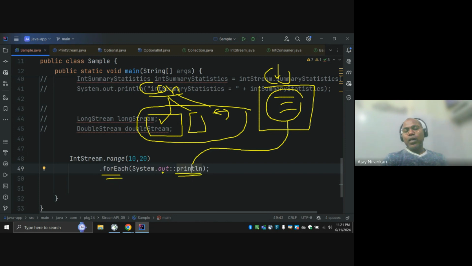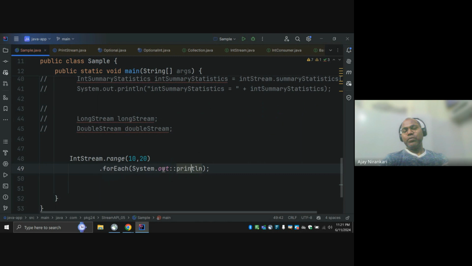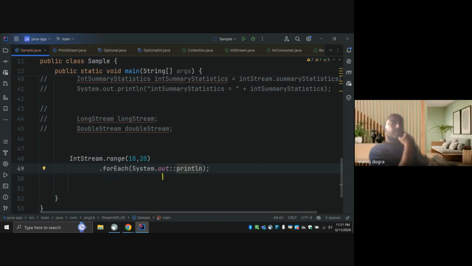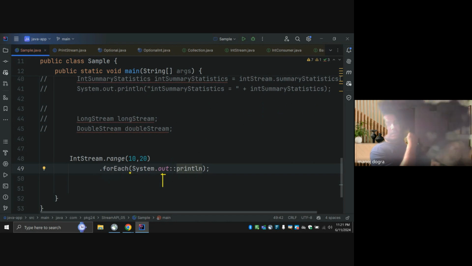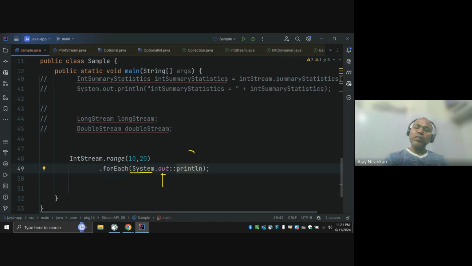And notice here, out and System. What is System? System is a Java class. Then what is out? Do you know what this out is? Yes, it's an object of PrintStream. Its return type is PrintStream and it's inside System. I think it's a static method. No, it is not a method. It is simply a static variable.